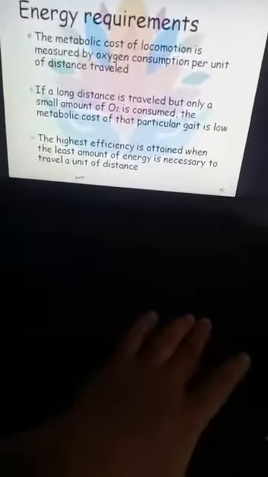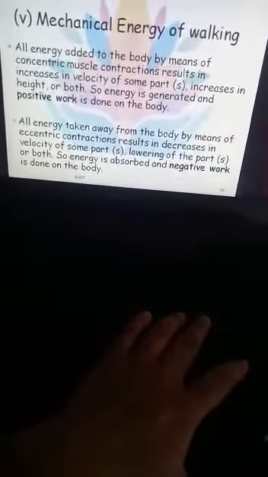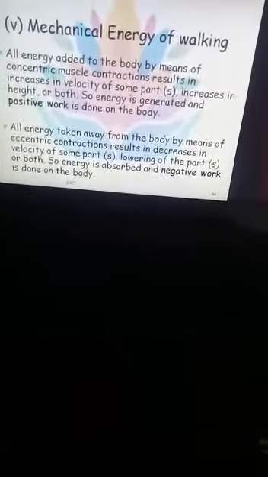So this is about the energy requirement. Next is mechanical energy of walking, that we will see in the next video. Thank you.